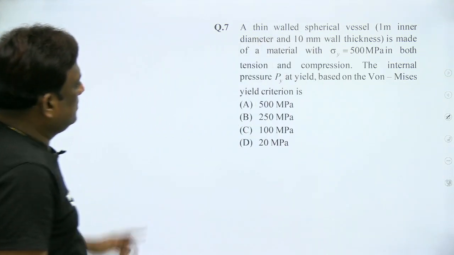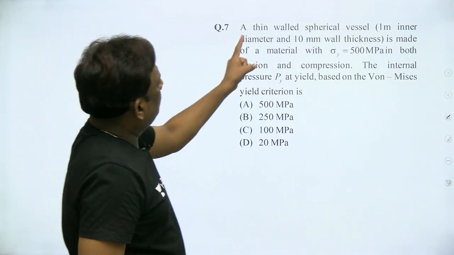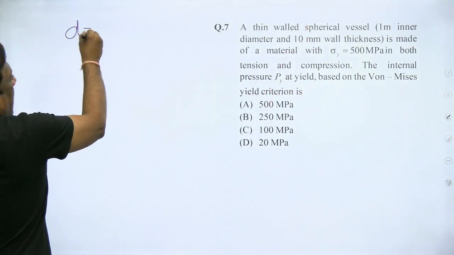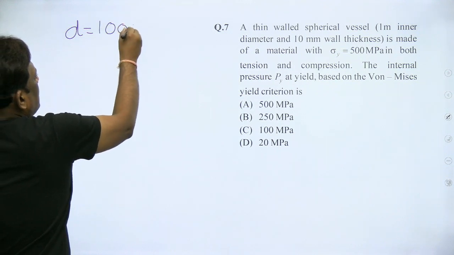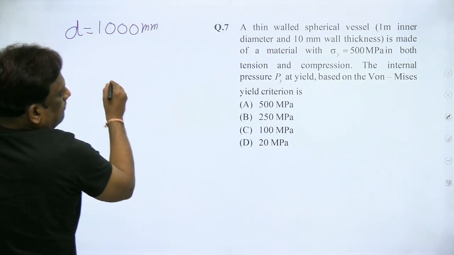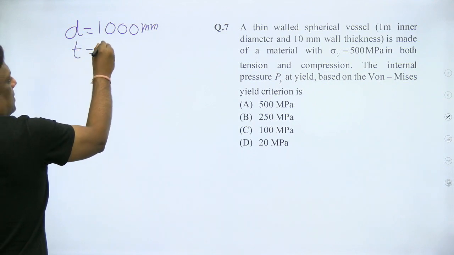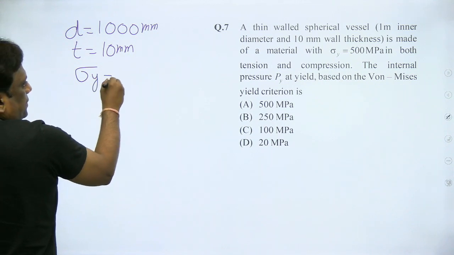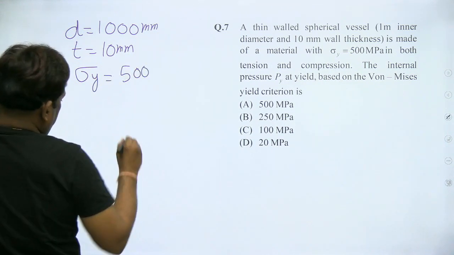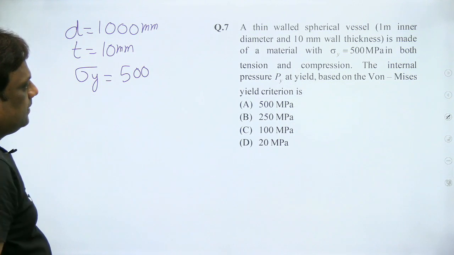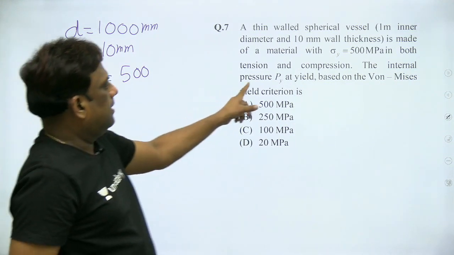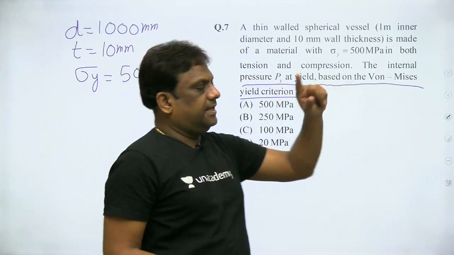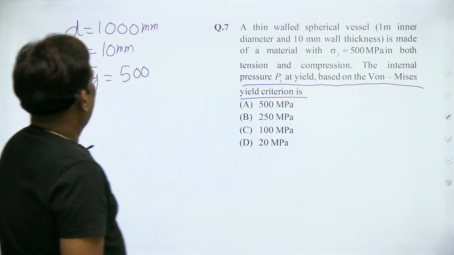Okay, this is a good question. A thin walled spherical vessel. The diameter is given as 1 meter. I'll write this as 1000 mm. The wall thickness is 10 mm. The yield stress is 500 megapascal. The internal pressure at which it yields according to the von Mises criterion is? And you know very well,